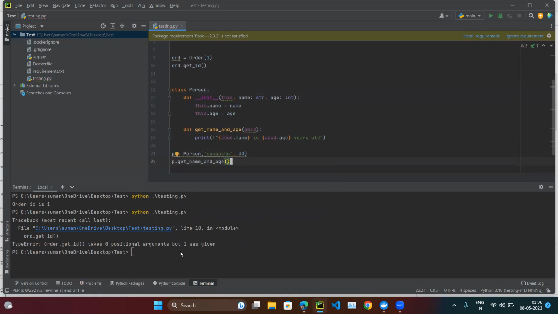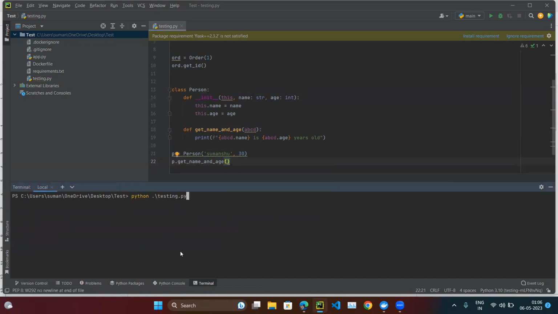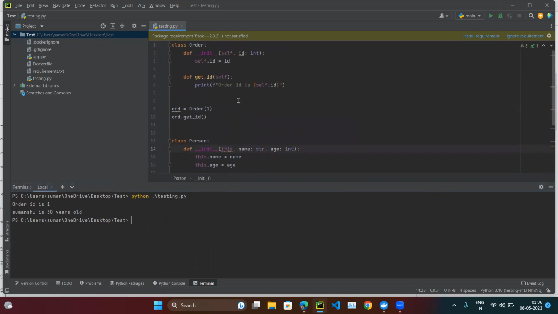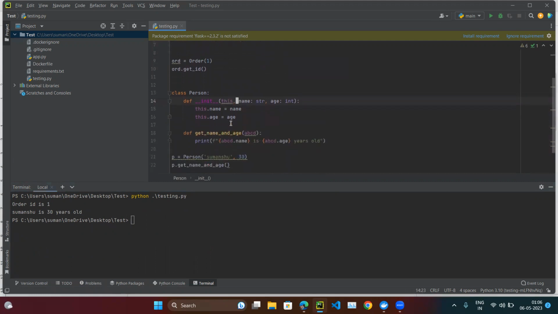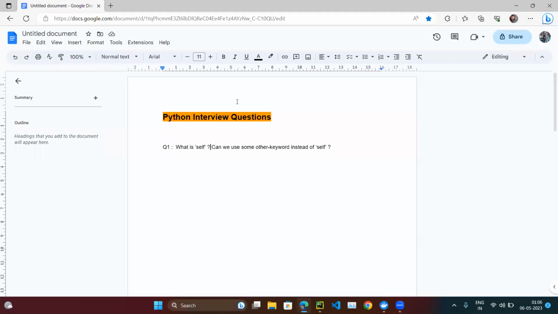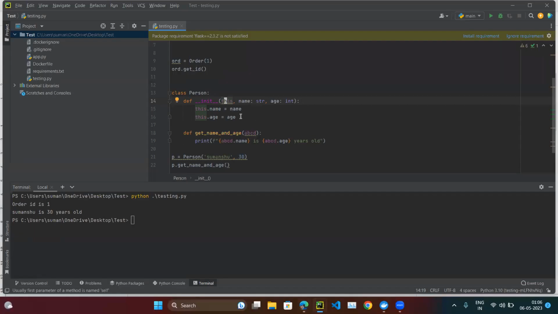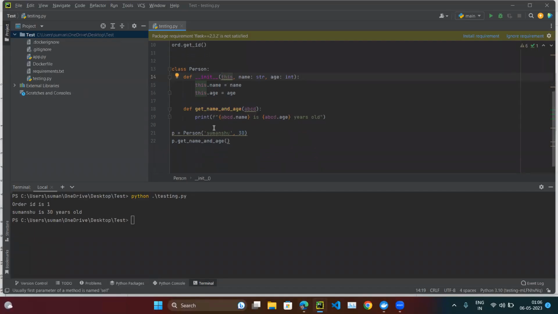Now let's try whether it works or not. So you could see Sumanshu is 30 years old. So it means self is not a mandatory keyword. It doesn't mean you have to use only self. No, you can use anything, this abcd, anything. Sumanshu, myself, my object, my reference, my instance, anything you can use. So for the second question, can we use some other keyword instead of self? The answer is yes, we can use, because this is just an argument.